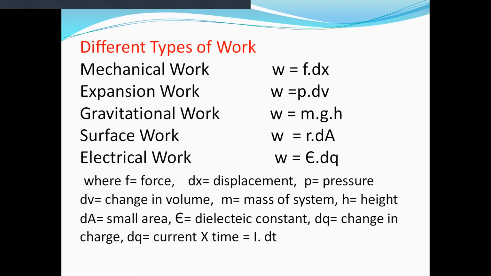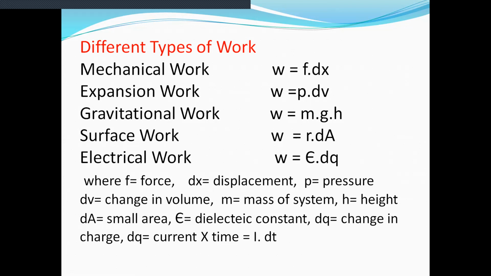Now gravitational work. As you have already seen in physics, that is W is equal to M into G into H, mgh, gravitational work, where M is mass of the system, H is height, and G is acceleration due to gravity. So gravitational work is given as W is equal to mgh.